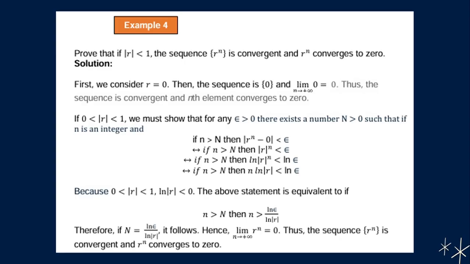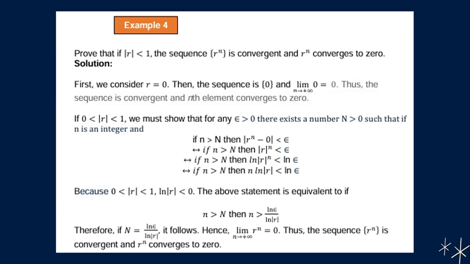And if n is greater than N, then the ln of the absolute value of r raised to n is less than ln epsilon.